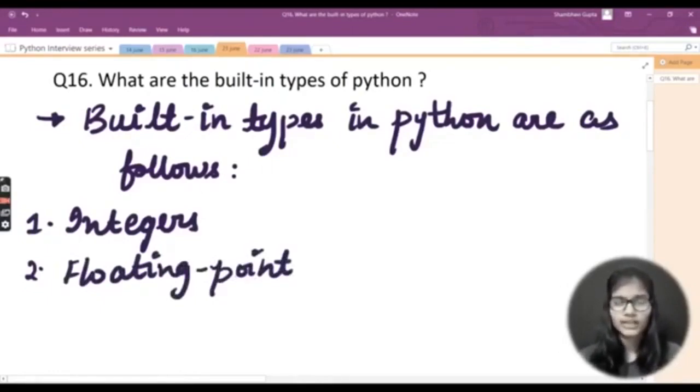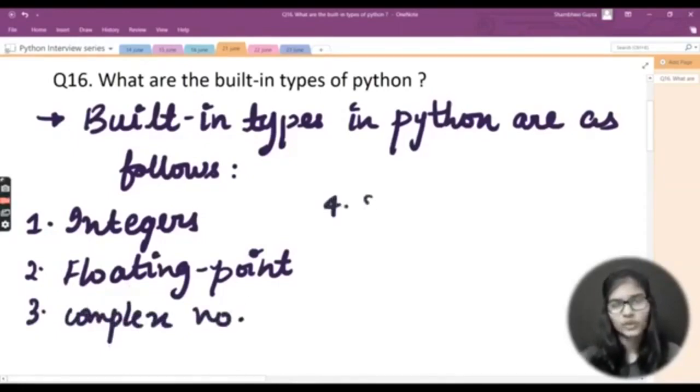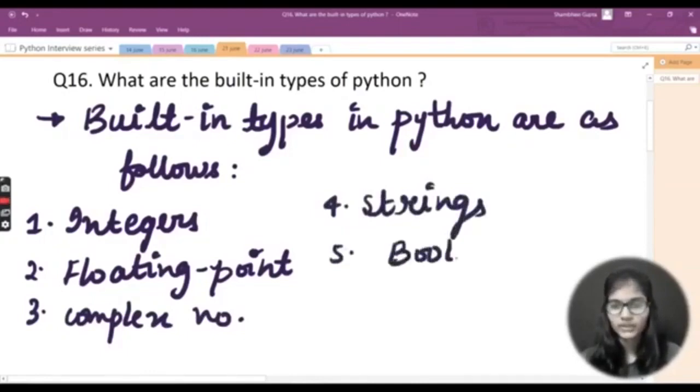If you just want to give your answer in a very good way, you can just name that as floating point, okay? Moving towards the third, we have complex numbers. I'll just write here complex and then the numbers. Then moving towards the fourth, we have the strings. And then moving towards the fifth, we have the Boolean values. Boolean values actually refer to true and false, right?